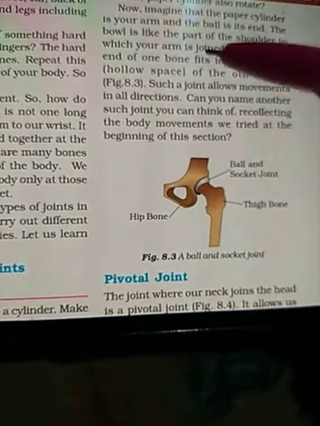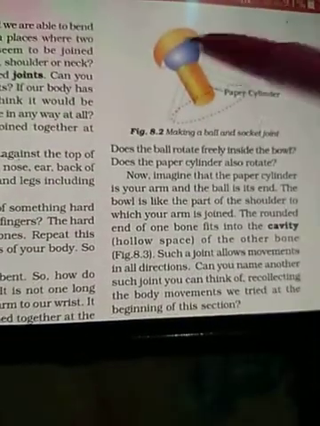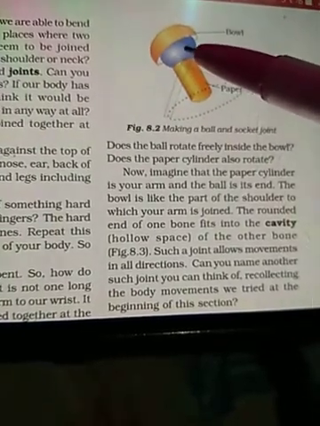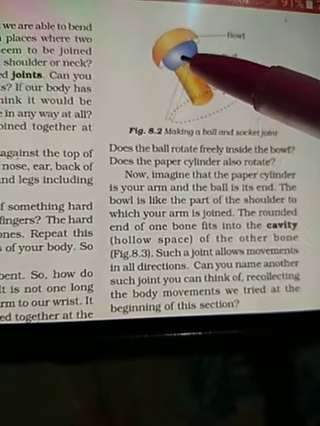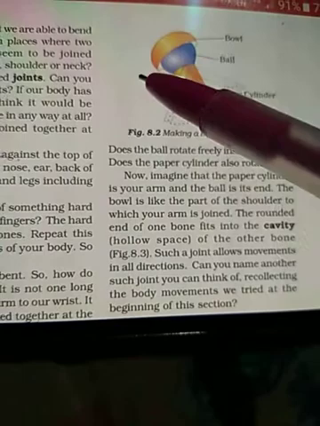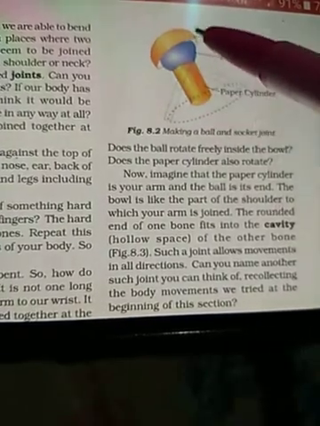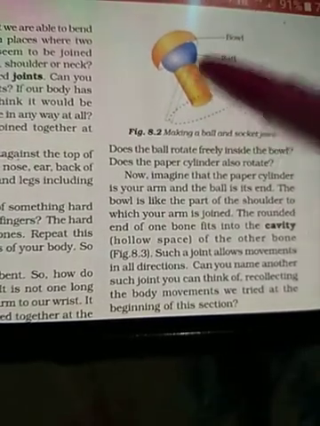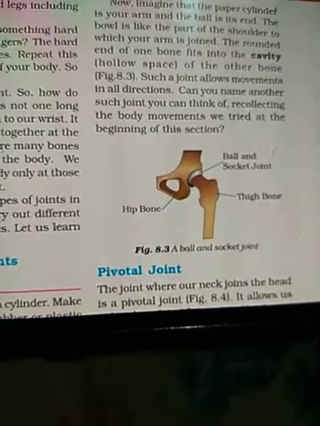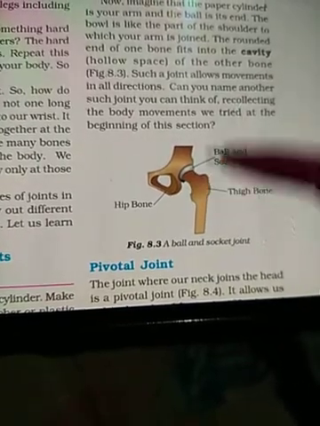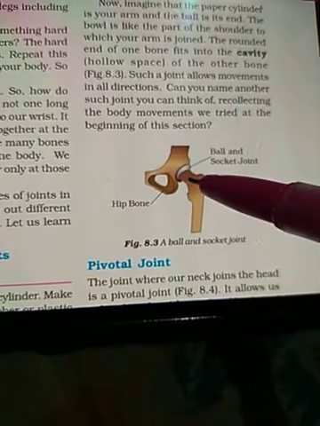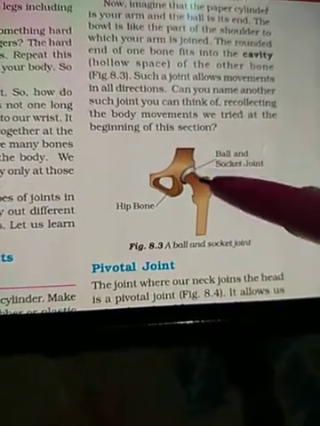See, this hollow cavity is known as the socket, and this is the ball. So this type of joint is known as a ball and socket joint. There is a ball which fits inside the cavity of a socket. This type of joint is present in our shoulder, and a similar joint is present in our hip bone. This is the hip bone, and this is the joint through which our thigh is attached to the hips.